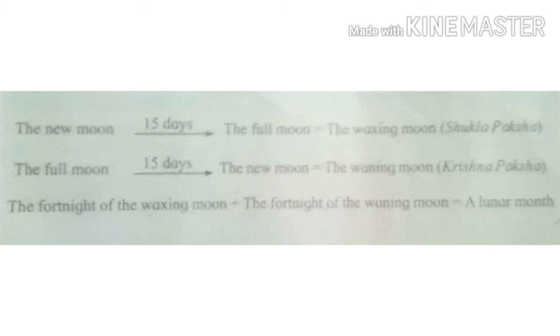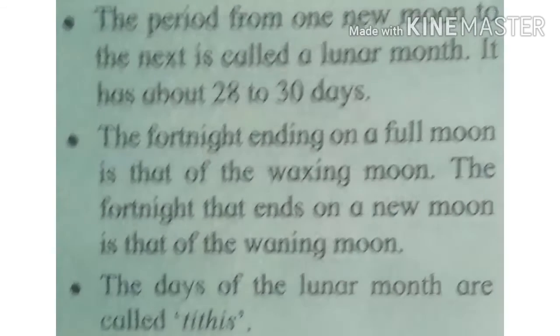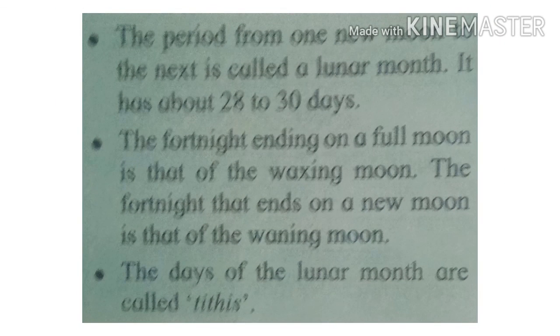Okay, so student, what we have studied in the lesson? The motion of the earth around itself is called rotation of the earth, and the motion of the earth around the sun is called revolution of the earth. The period from one new moon to the next is called a lunar month, and it has about 28 to 30 days.